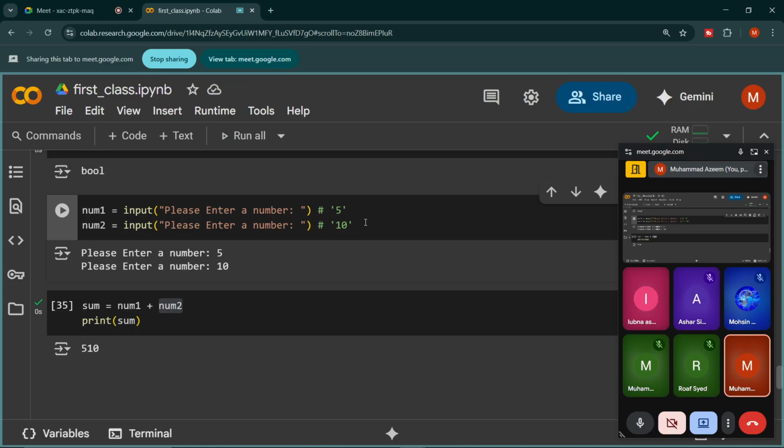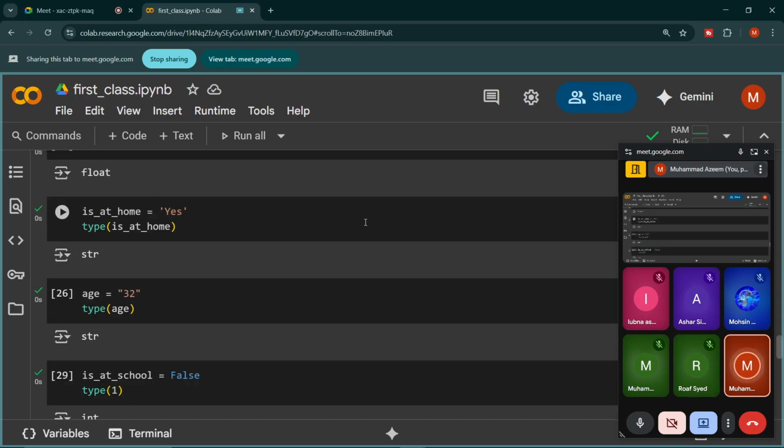Now understand one thing. When the data type is string, Python cannot perform simple mathematical calculations on those numbers. Are you getting it? When the data type is string, Python cannot do simple mathematical operations like multiplication, division, or any mathematical operation on string data type numbers. Does this make sense? Yes. So what I have to do is convert them either into integer or into float, right? Why?